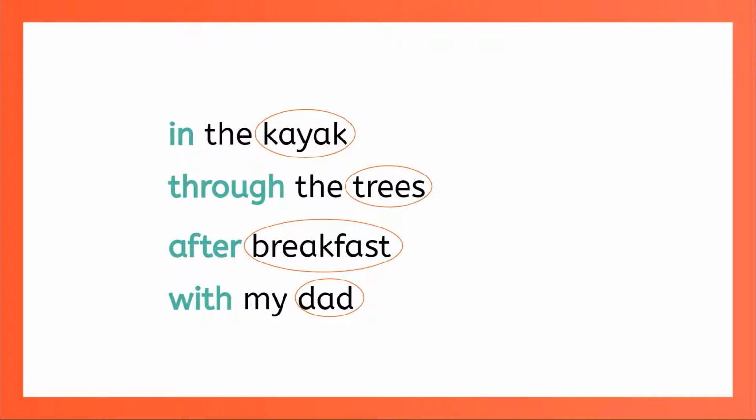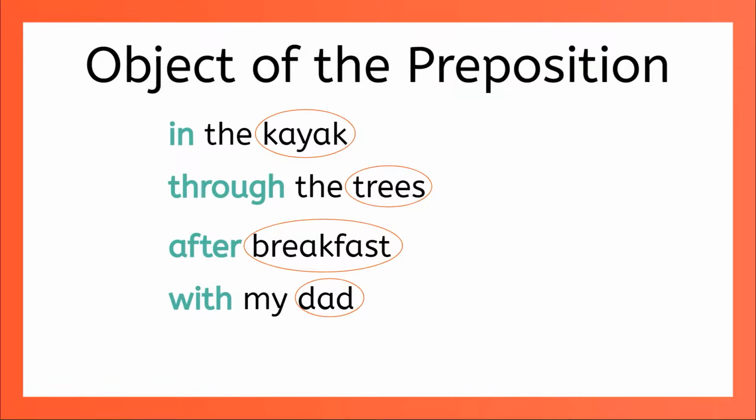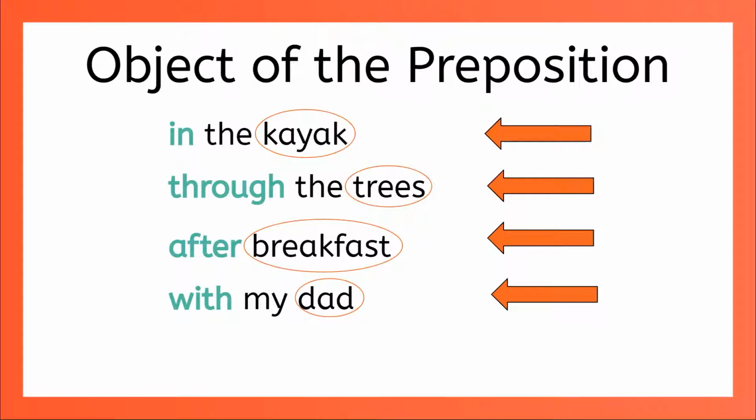That noun or pronoun at the end of the prepositional phrase is called the object of the preposition. It's the thing that's showing a relationship to indicate place, time, direction, spatial orientation, or logical connection. So you know where I was in relation to the kayak, or where I was going in relation to the trees. You know when I went in relation to breakfast, and that I wasn't alone, but was with my dad.